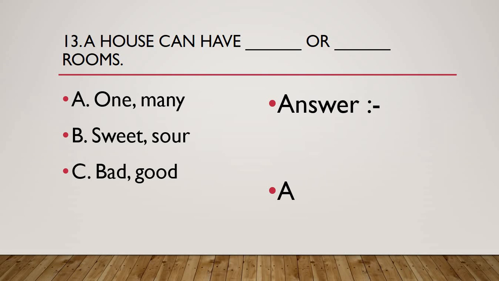It depends on the type of the house. Is it single storied or multi-storied? It depends on the type of the houses. Correct? So option A is the correct answer, one or many rooms. You might have a house with 3 rooms, I might have a house with 5 rooms, another student might have a house with 1 room. It is not necessary that all of us have equal houses.